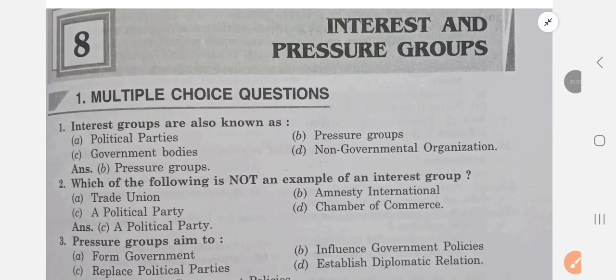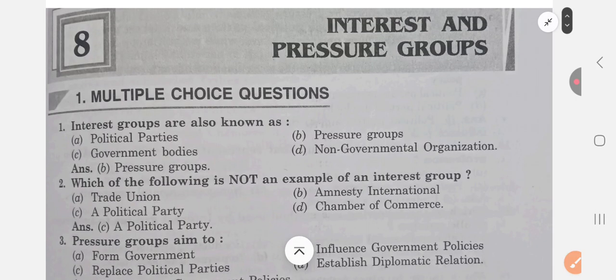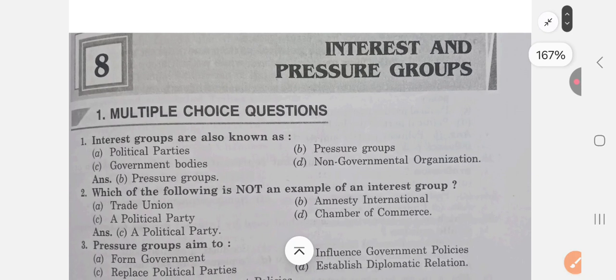Today's topic is interest and pressure groups. We will do in this session multiple choice questions, fill in the blanks, one word, true and false, etc. But before we start the questions, we should know what an interest group and what pressure groups are.